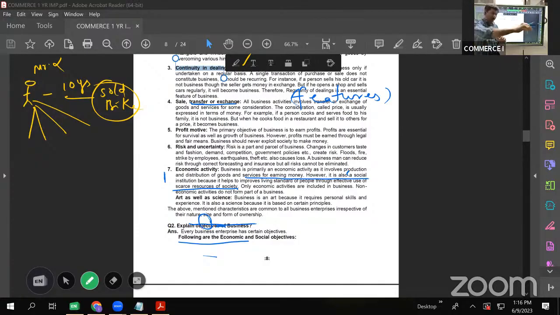There is somebody who wanted to use it. He wanted to use it. I gave it on rent to that party. Right? So here there is a transfer of possession, but the ownership is not transferred. So even this can be called as business.